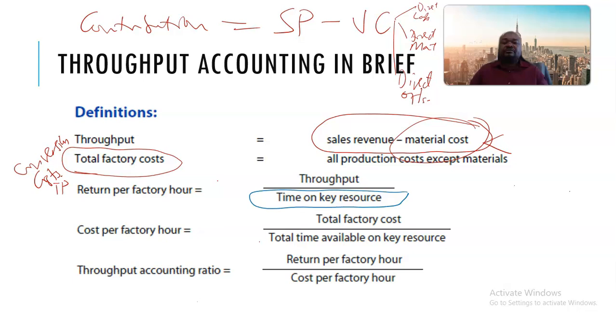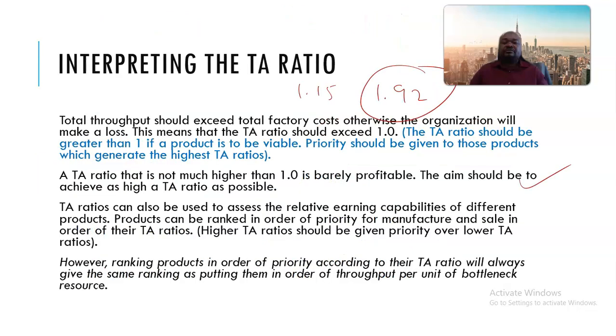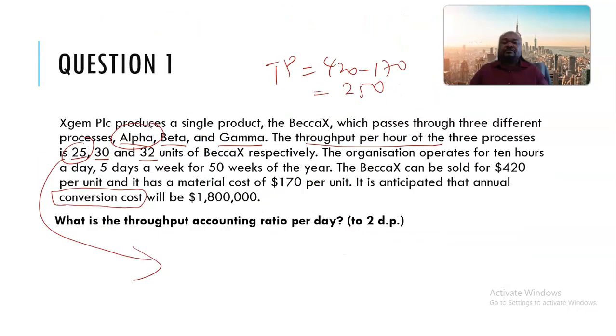So how many units does it produce in an hour? We are told by the question that they produce 25 units. So every hour they will be producing 25 units, which is lower than the other processes.